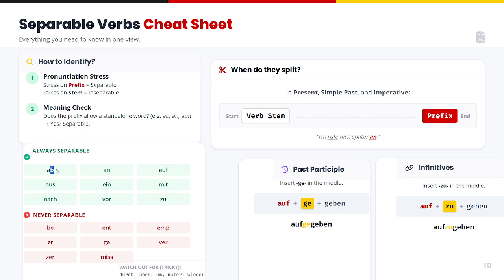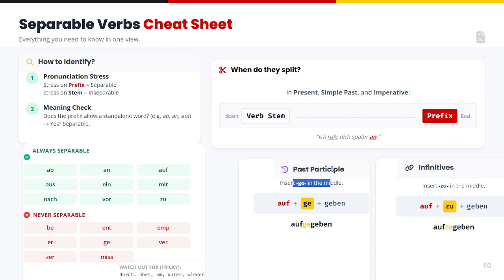These prefixes ab, an, auf, aus, ein, mit, nach, vor, zu, these are always in the separable form. Whereas the prefixes be, ent, emp, er, ge, ver, zer, mis, these are always in the inseparable form. Whereas we have some prefixes which can be separable as well as inseparable: durch, über, unter, wieder, and so on. And when do these verbs split? These verbs split in the present, simple past, and in the imperative form.